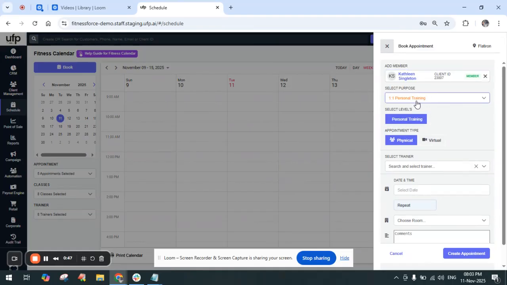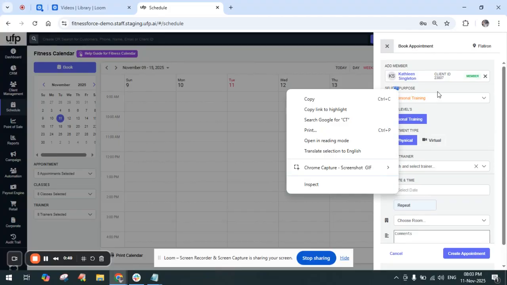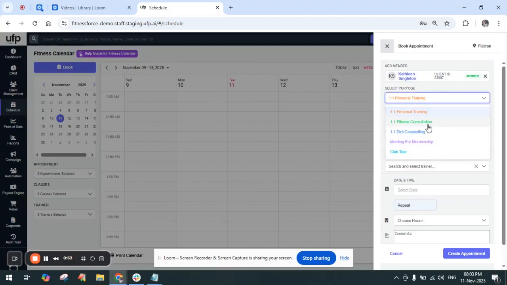Then, the purpose: you can click on it and you will get all the purposes that are listed, which have been configured, whether it is fitness consultation, diet counseling, or personal training. These are the paid services wherein the member should have a valid membership active, then only the appointment can be booked. So let's say fitness consultation is the one that we need to book for.